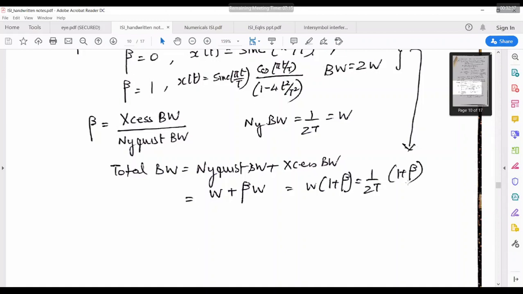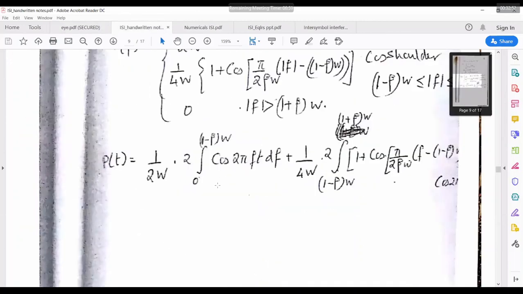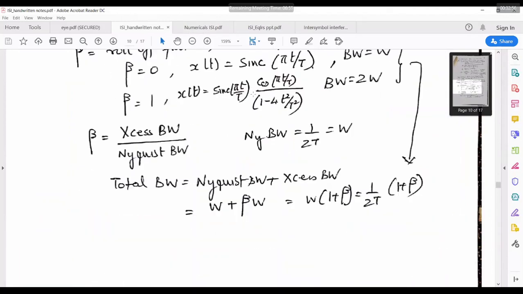This is for raised cosine when beta is considered. When beta is equal to 0, it becomes simple; otherwise, this is the entire equation. Now if you go to the figure, it will be W by 2, because in these cases they have taken minus W by 2 to plus W by 2.